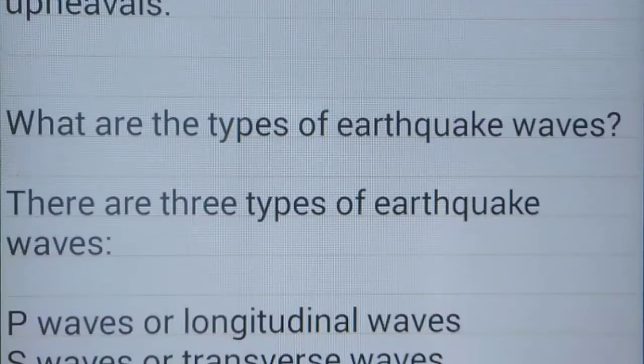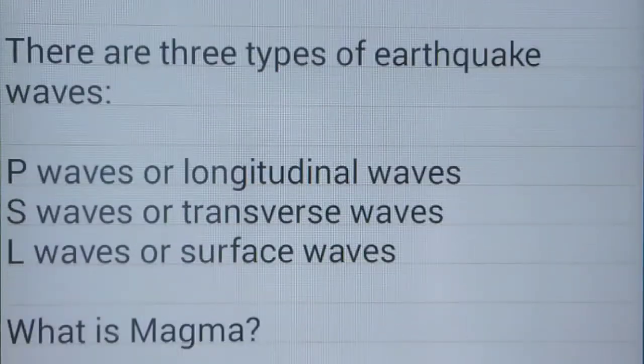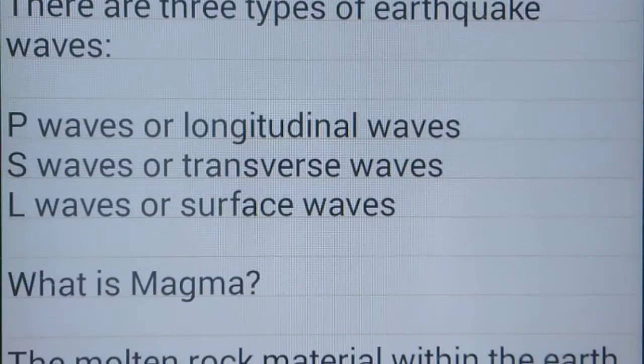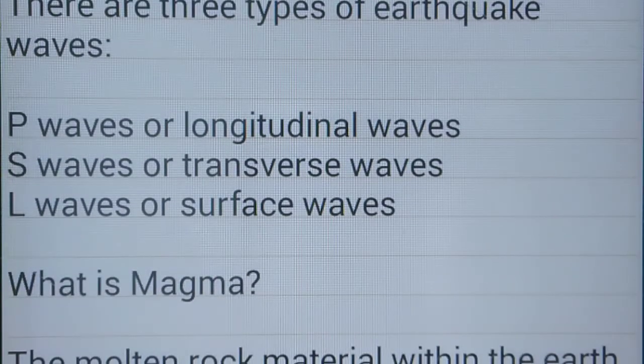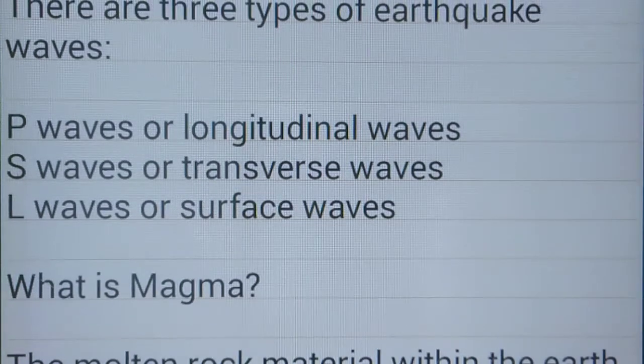What are the types of earthquake waves? There are three types of earthquake waves. P waves are longitudinal waves. S waves are transverse waves. L waves are surface waves. P for longitudinal, S for transverse, L for surface.